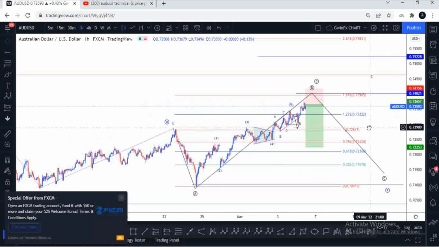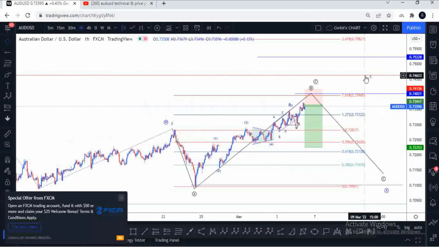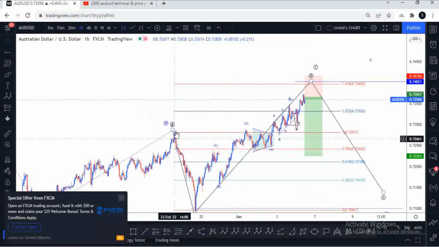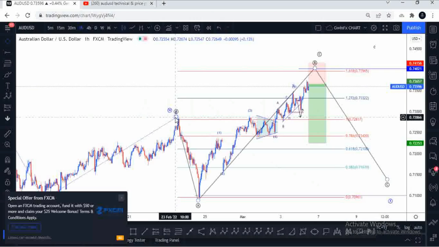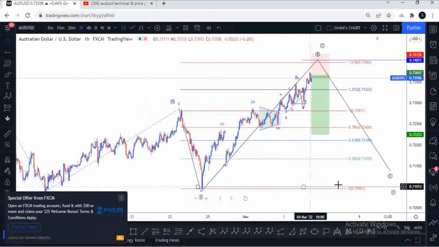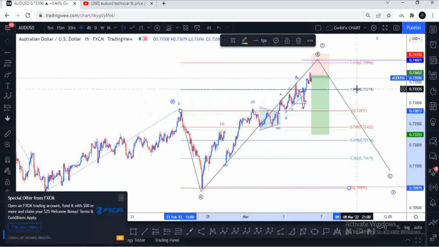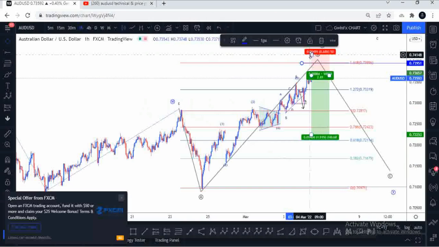I don't know what's causing too many lines here, and I just need to check it out. There are so many lines there. Let me try and take this off. So what's going on, guys? From the swing right here where we have the W leg starting to create the A leg, I took a Fibonacci, and what we can identify here is that price has gone beyond the 127 Fibonacci extension, and we have the 161.8 just a little bit upside. So I'm just going to adjust this a little bit to fit that.